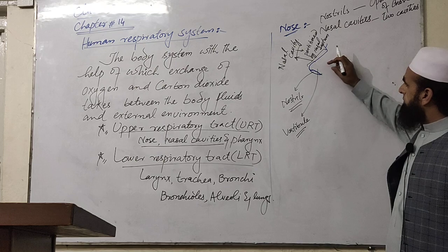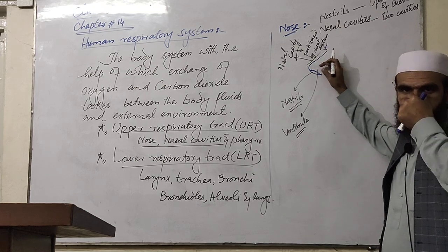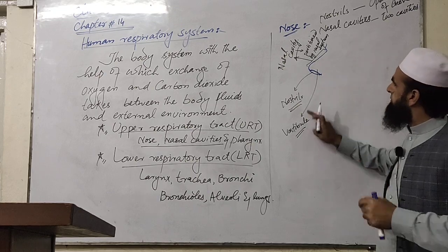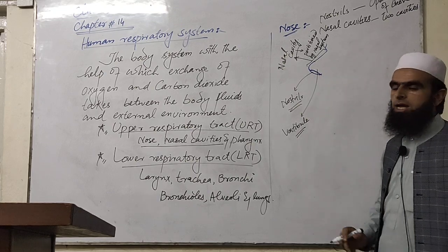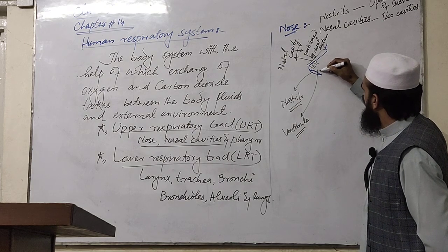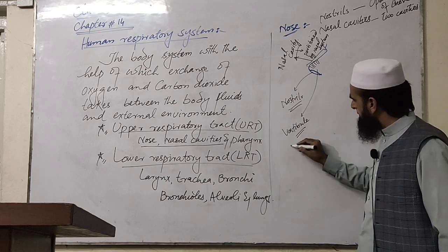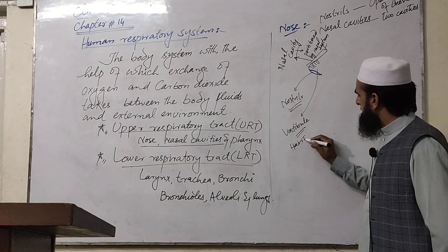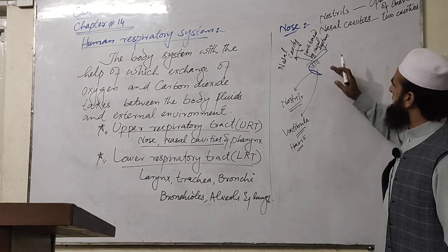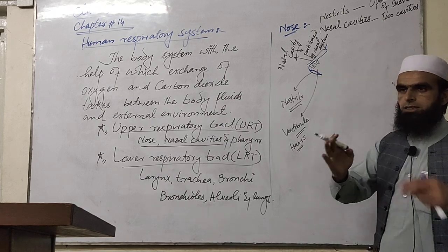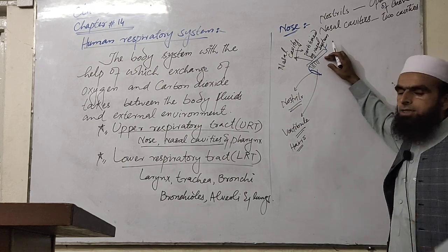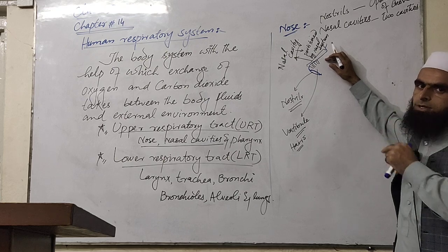I have told you that the anterior most part which is just close to the nostrils is called as vestibule, and inside this vestibule there are a lot of hairs. What is the role of the hair? We will discuss it, but before that we are going to discuss the whole structure of the nose and nasal cavities. Then after that we will talk about the role of different parts.